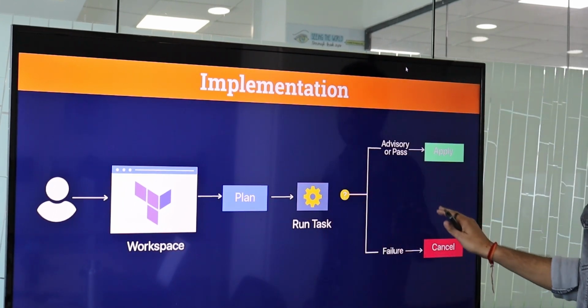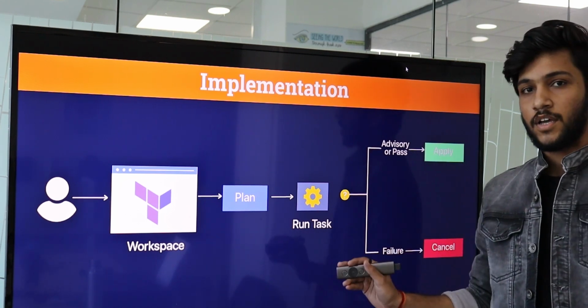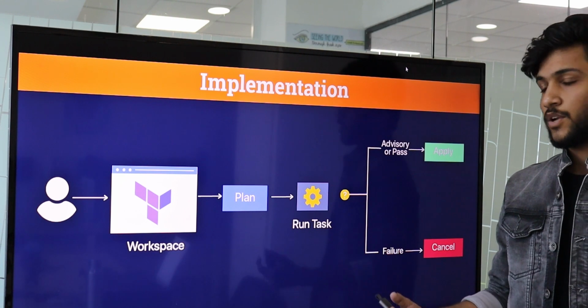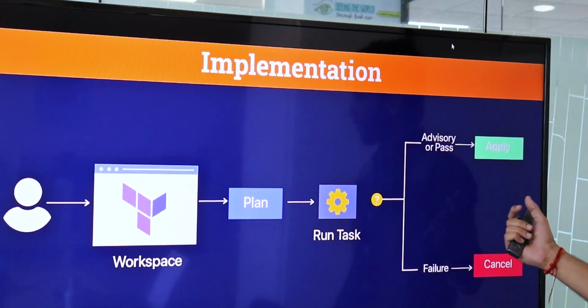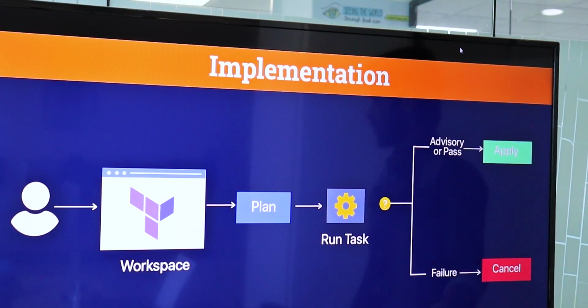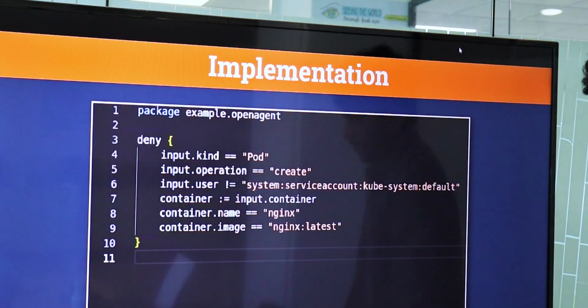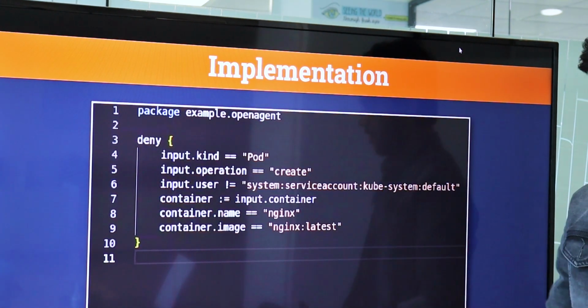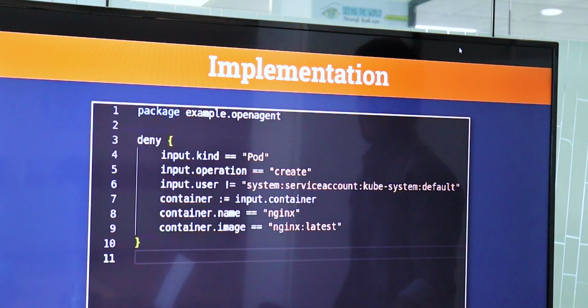Then there are the scenarios of pass and failure, where my policy either passes or fails. If my policy passes, then we apply our policy in our Kubernetes as well as Terraform. On failure, our policies fail. So now we move to the implementation. First of all is the deployment.rego file, where in this file, what did I create?